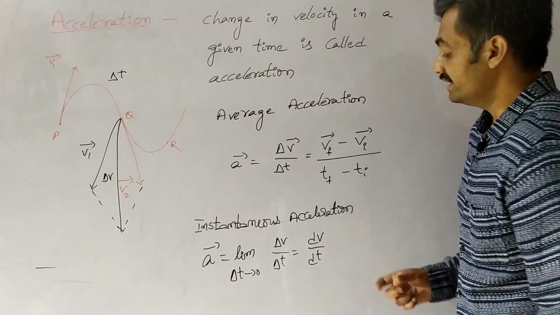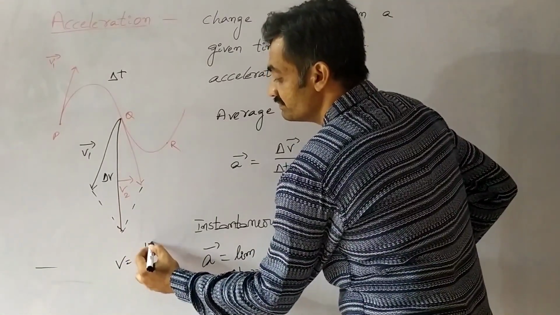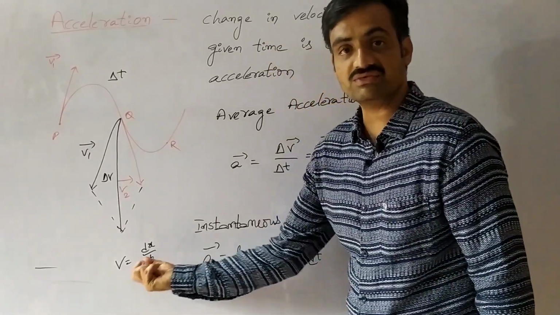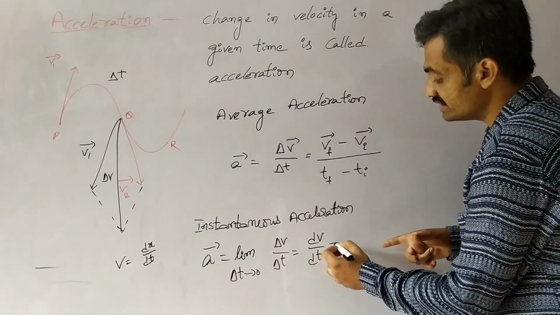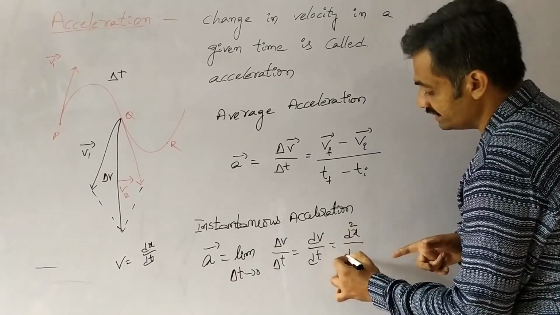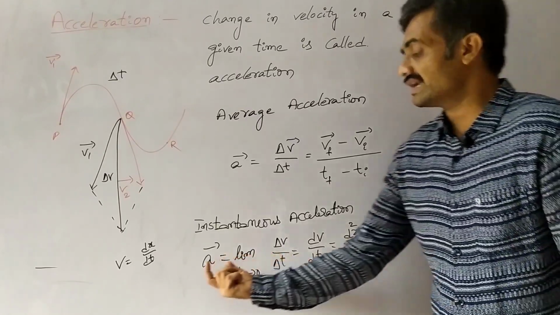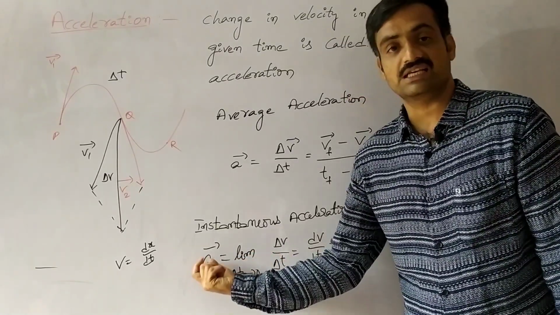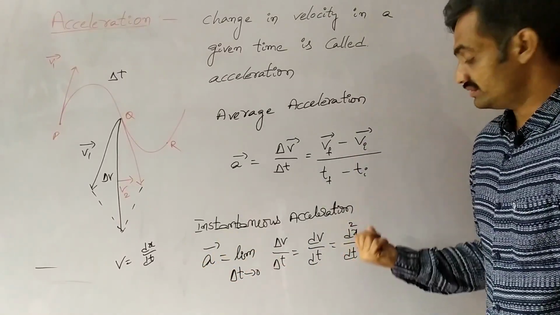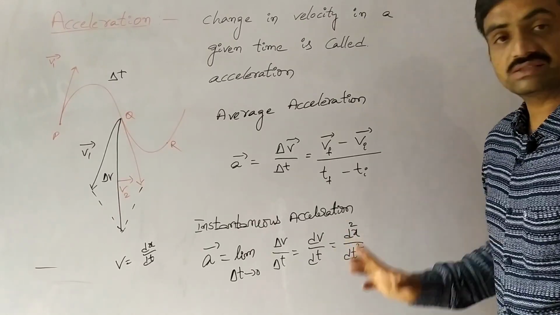We know that v equals dx by dt, the rate of change of displacement. Velocity is nothing but the rate of change of displacement. If we substitute here, we get a equals d square x by dt square. So instantaneous acceleration is the second derivative of displacement, d square x by dt square.